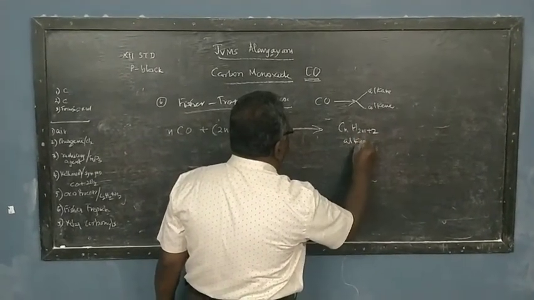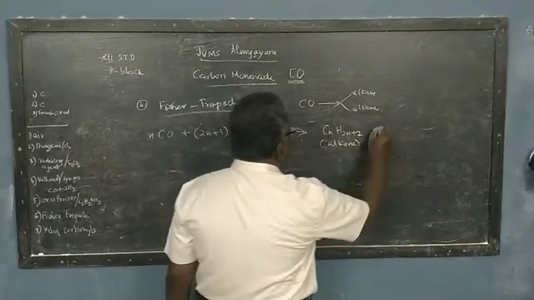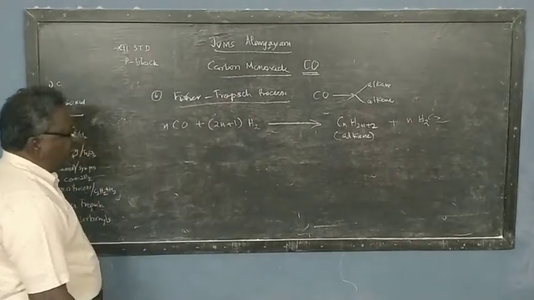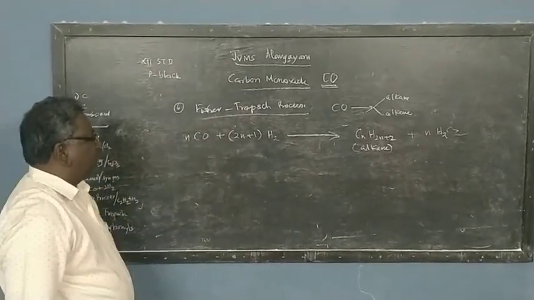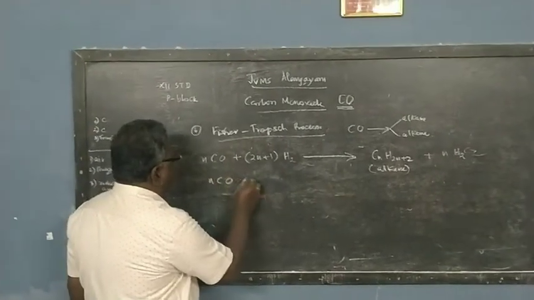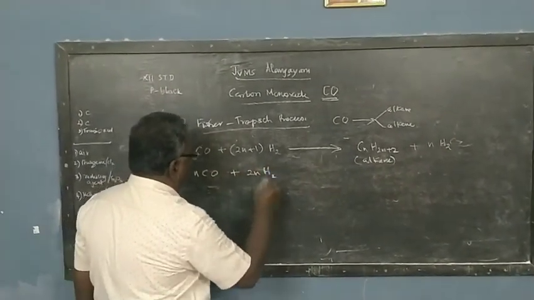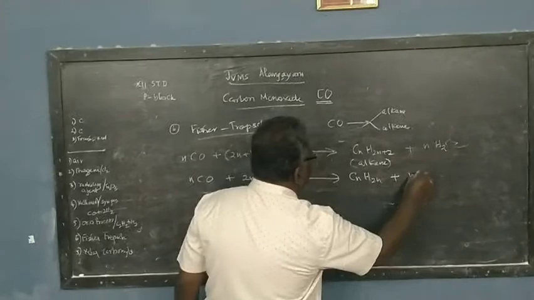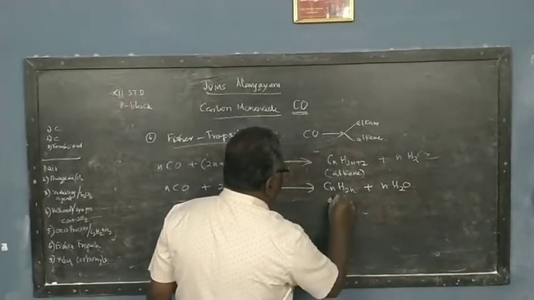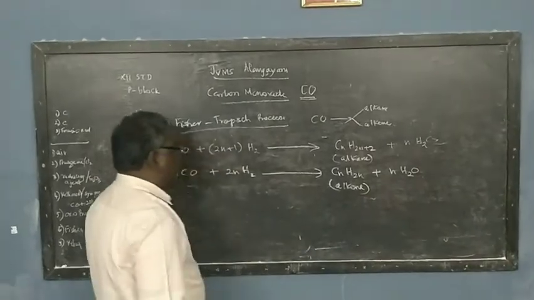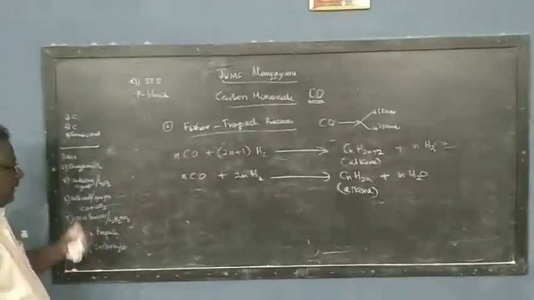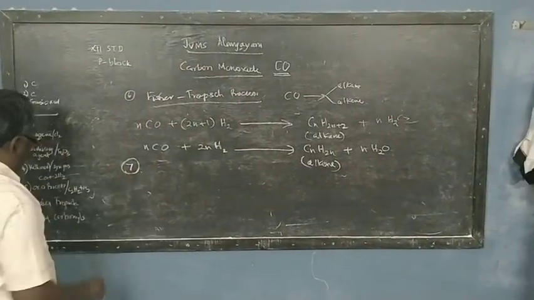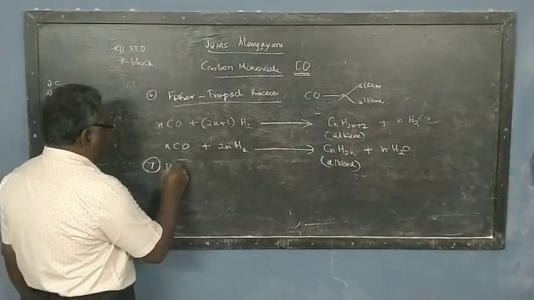This is called alkane. Along with that, we get n water molecules. So this is called the Fischer-Tropsch process. Or when n carbon monoxide is heated with 2n hydrogen, it becomes CnH2n plus nH2O, and this becomes alkene. So both can be taken as examples for the Fischer-Tropsch process. And the last reaction is that of formation of carbonyls.